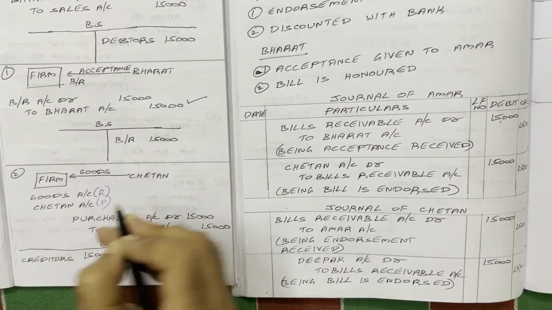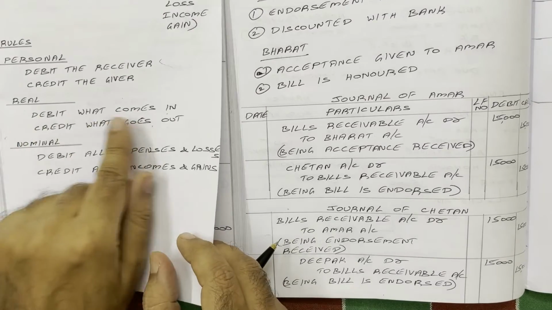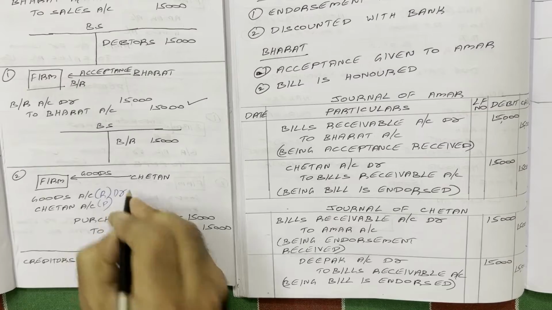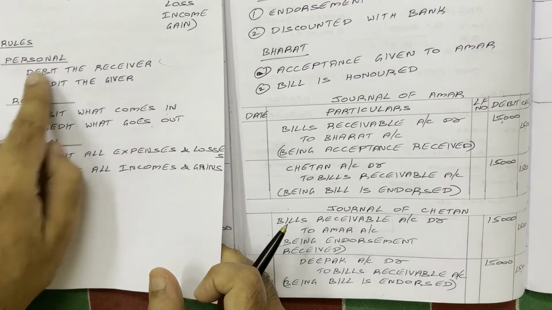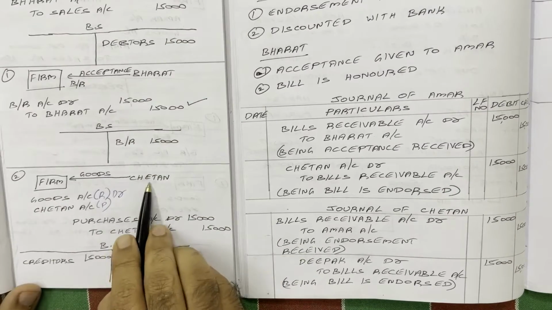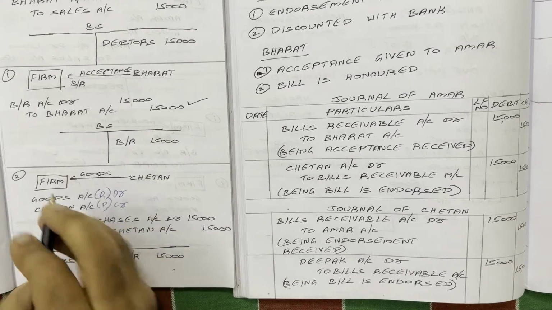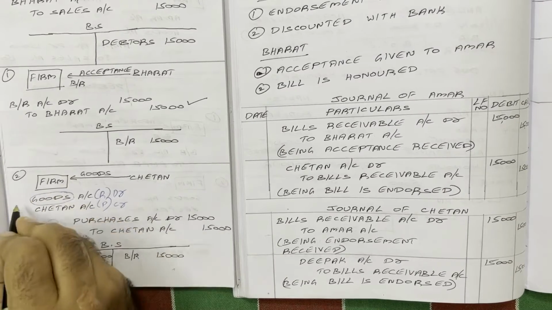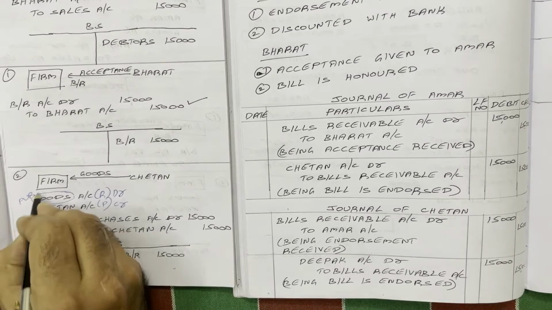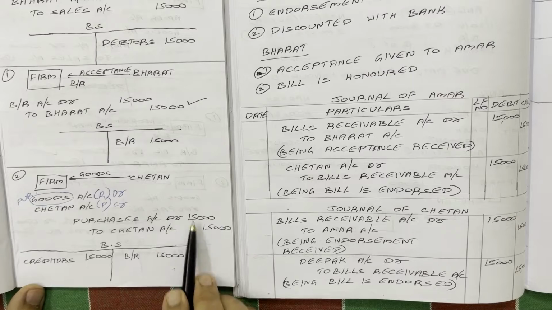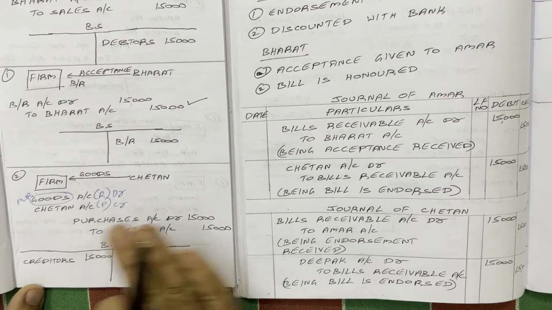Real account rule: debit what comes in, credit what goes out. Goods are coming in, so we have to debit. Personal account rule: debit the receiver, credit the giver. Chetan is giving goods, he is the giver, so credit. Instead of the word goods, what to write? This is a purchase transaction, so we write purchases account. Final entry: purchases account debit to Chetan account, 15,000, 15,000. Don't write this entry here.